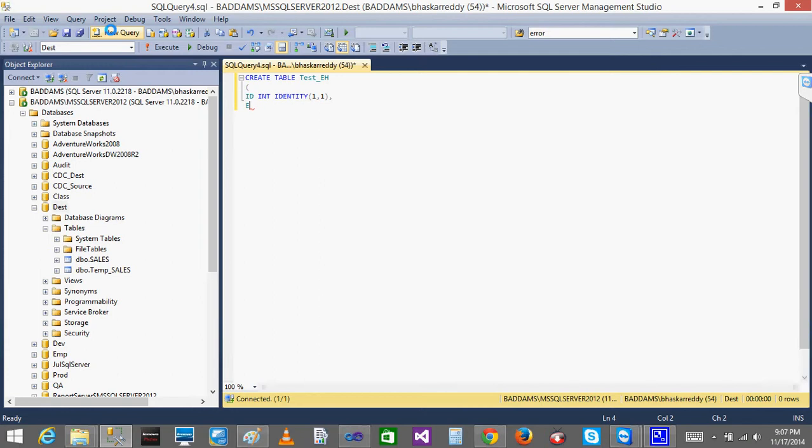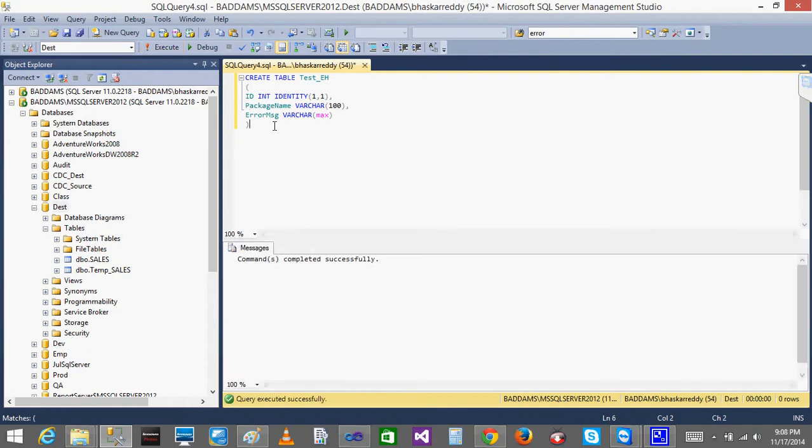After that I'll give package name, varchar 100. Package name will not be more than 100 mostly. Then error message, which may be long, so I'll give varchar max. Then I'll close it. I could add the time also, but I'll just give these.